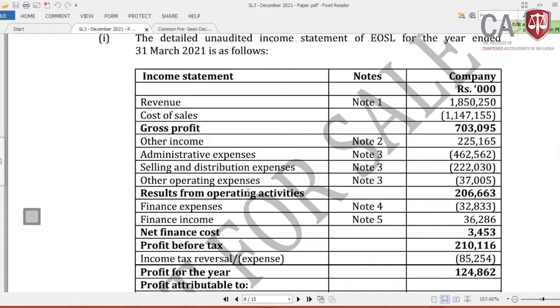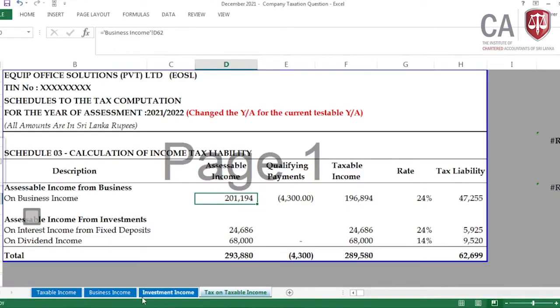With reference to other income also the same, the net finance cost, profit before tax. This is the key thing which you start with in your business income computation. This is the starting figure, profit before tax 210,116. I am starting from that in the answer.